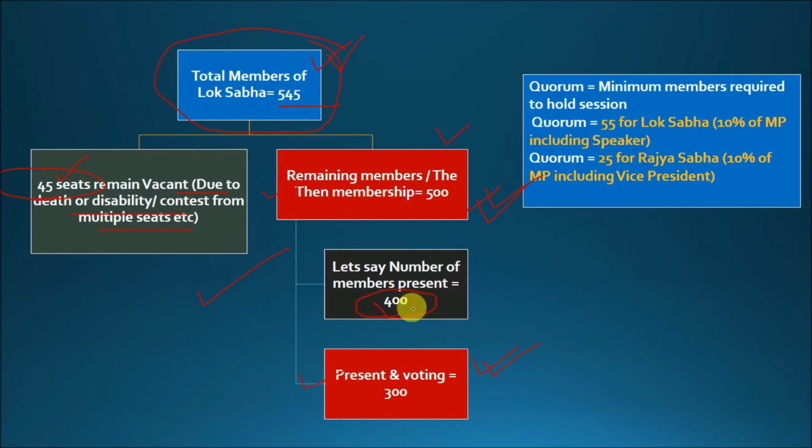Now we will go for the calculation. But before that, a very basic concept. What is a quorum? Quorum is the minimum number of members required to hold a session. For example, in Lok Sabha, we have 545 members. So 1/10 of the members, that is at least 55 members of Lok Sabha, should be present in order to begin a session. Similarly, in the Rajya Sabha, that is the upper house of our parliament, 25 is the size of the quorum. So this much minimum number of members are required to be present for holding a particular session. I hope the things are being clear here.